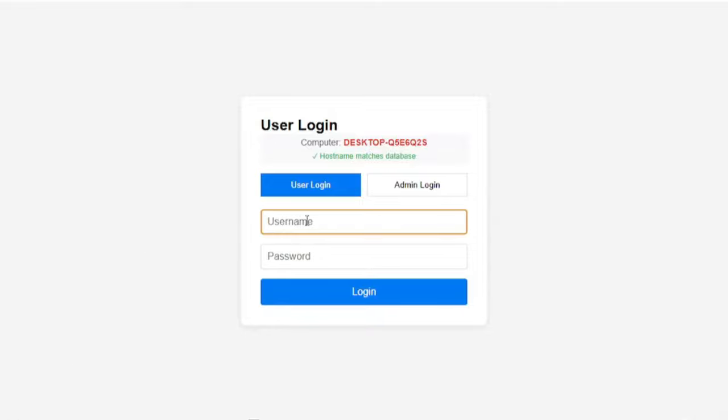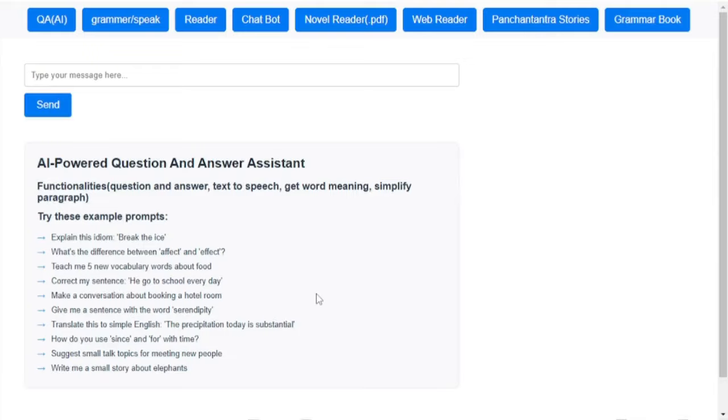First of all, it is a desktop application. Second, it is artificial intelligence powered. Third, this application runs offline, which means it does not need an internet connection. Without an internet connection, it can run anywhere in the world. You can go to a forest area and use this application.